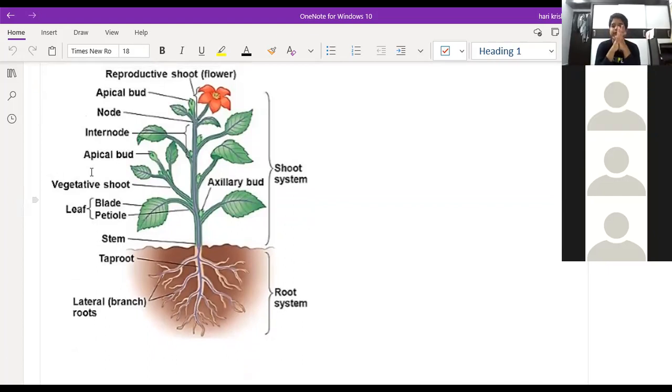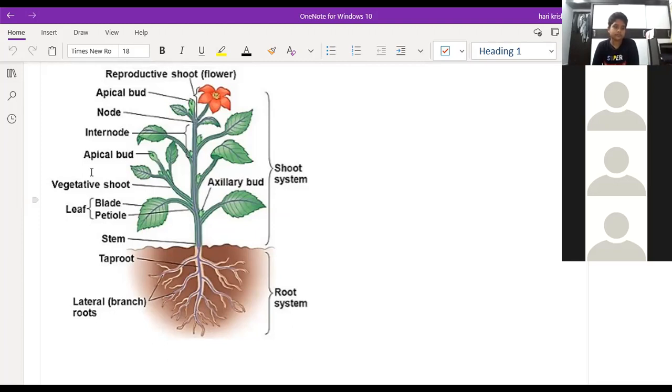So first we will come back to the root system. So root system means what? The part of the plant which is inside the soil or under the soil. So it can be two types. One is the fibrous root system. The other one is the tap root system. Yes or no?